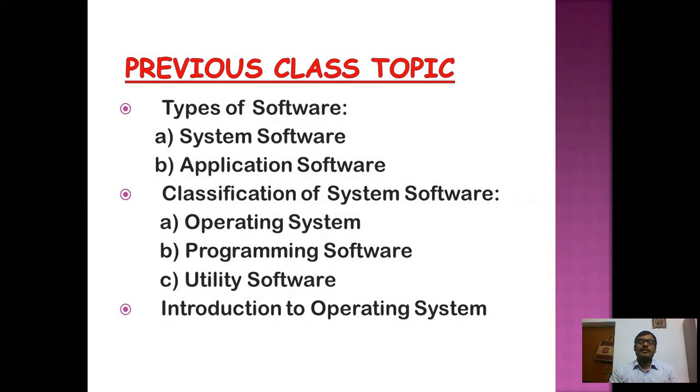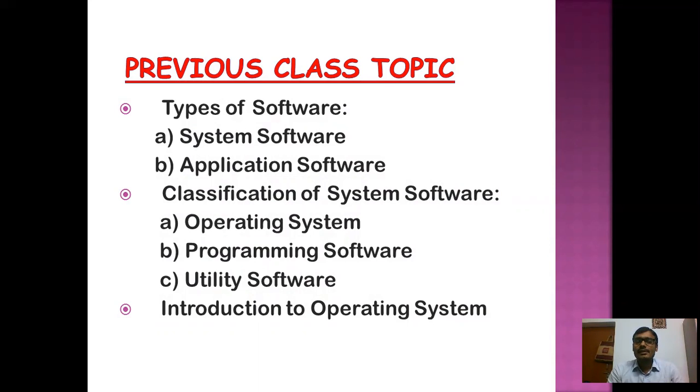Operating system means Windows 7, Windows 10, Linux, Mac OS. These all are the examples of operating system. Programming software like Java, C, C++, Python. By using programming software, we can give some types of instructions to the computer.